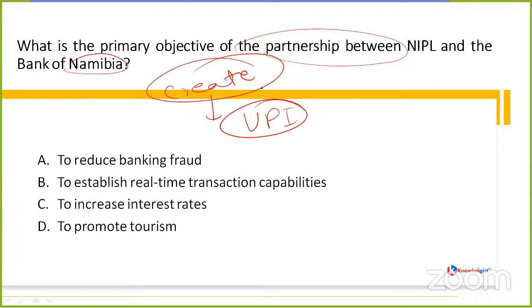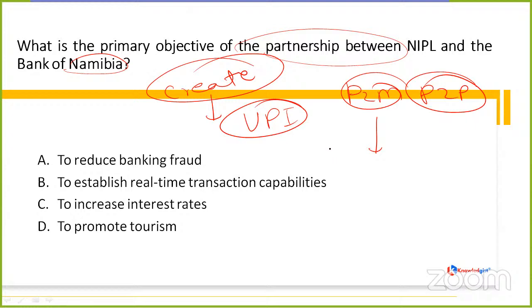So this was the primary objective. Secondly, this new partnership will facilitate faster P2P and P2M transactions, person to person and person to merchant, and it will promote financial inclusion for underserved populations.